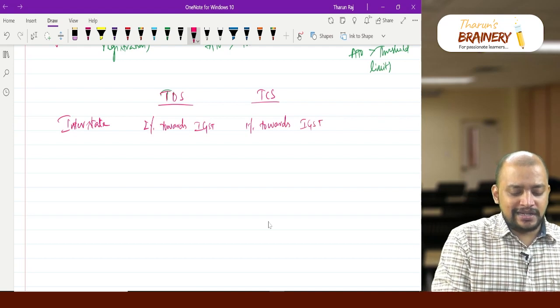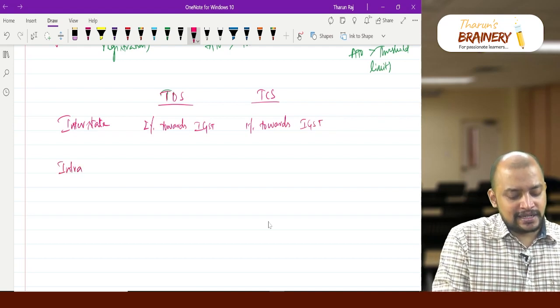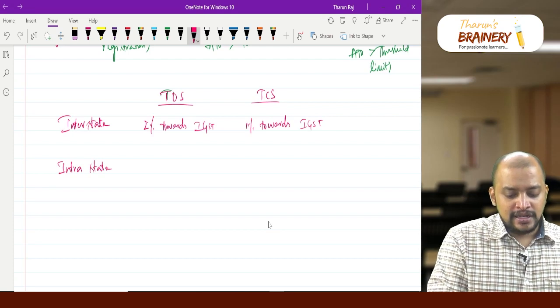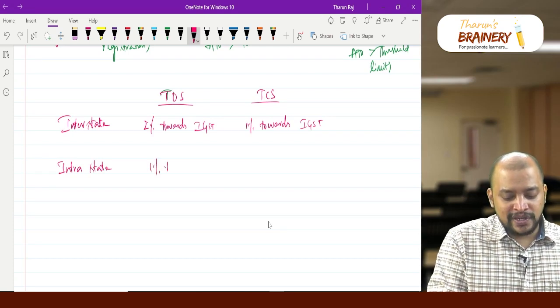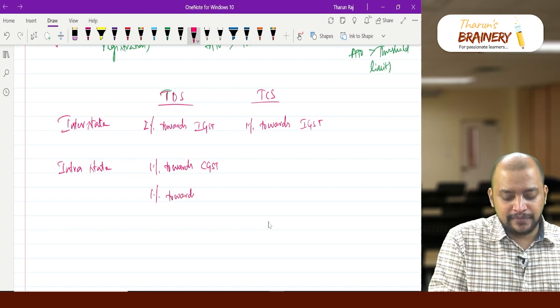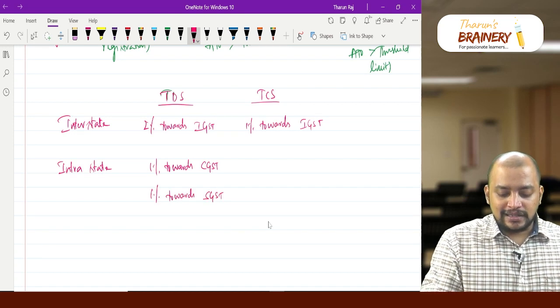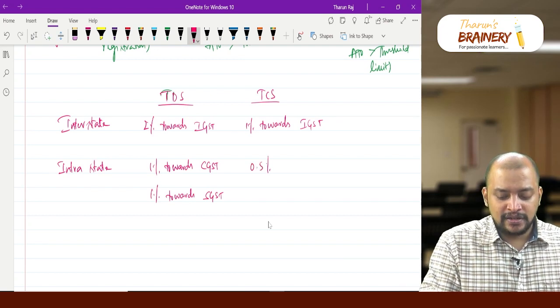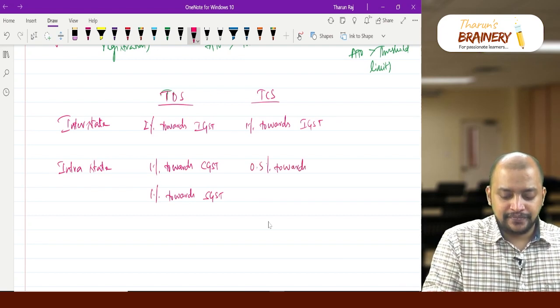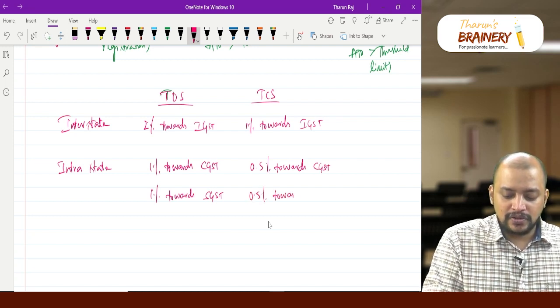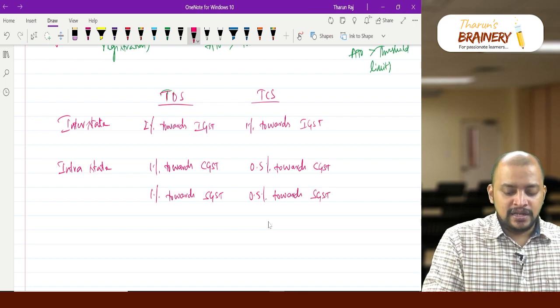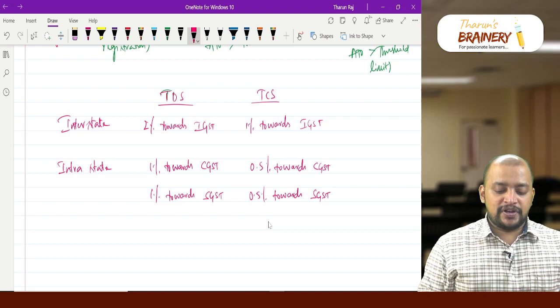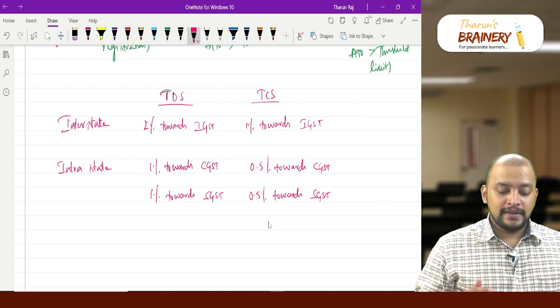Then if it is intrastate, TDS is 1% towards CGST and 1% towards SGST, whereas TCS is 0.5% towards CGST and 0.5% towards SGST. So these are the rates.